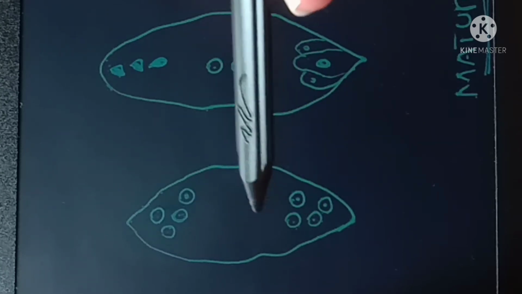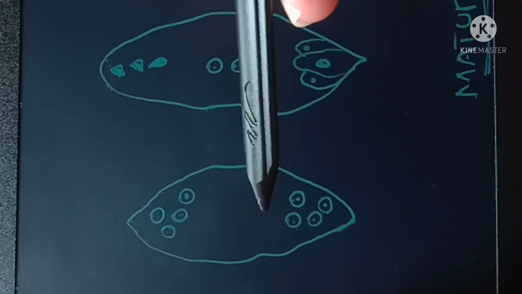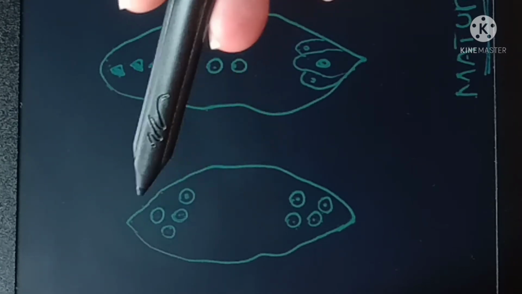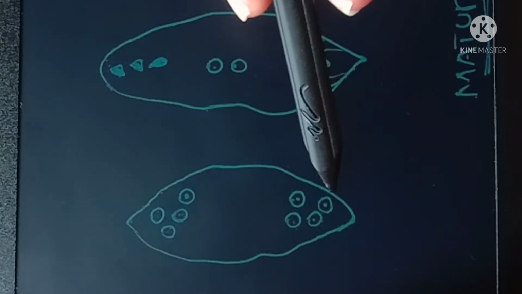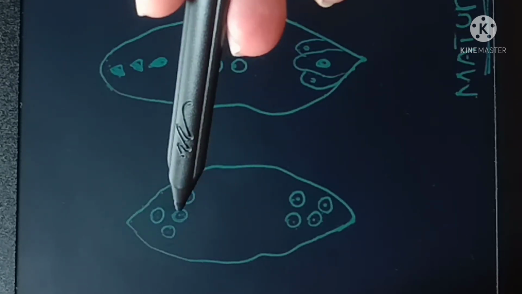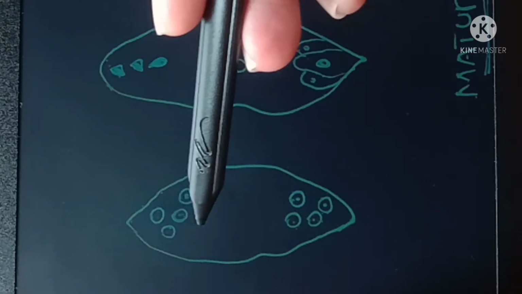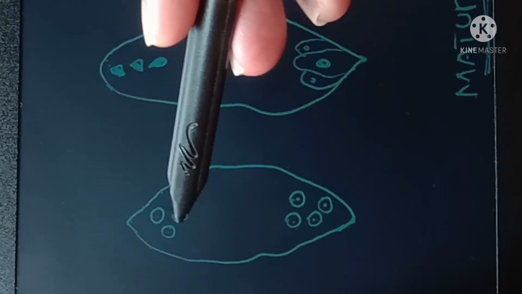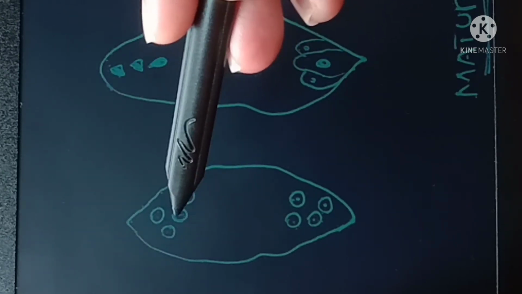This leads to the organization of a typical female gametophyte, a typical embryo sac. Now what happens after the 8-nucleate stage of embryo sac? Cell wall is formed around each nucleus.